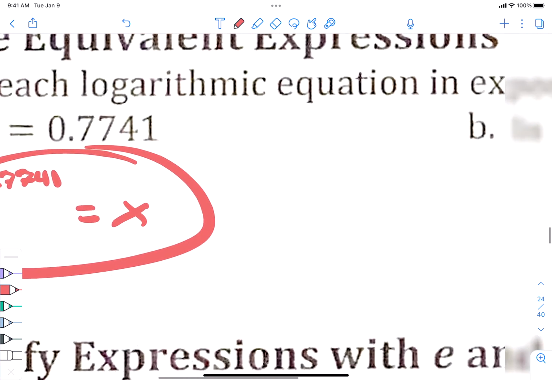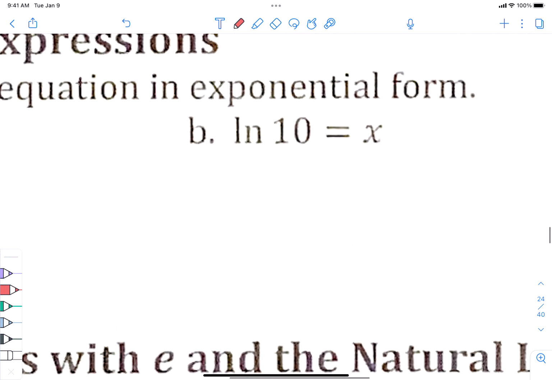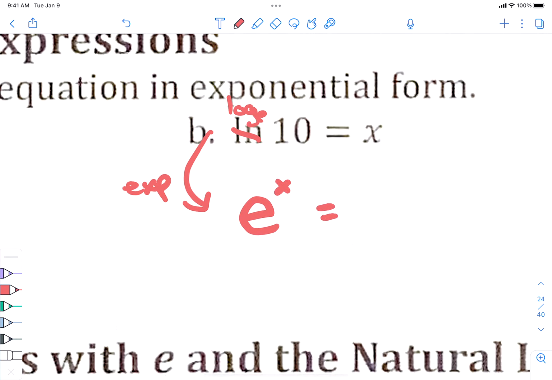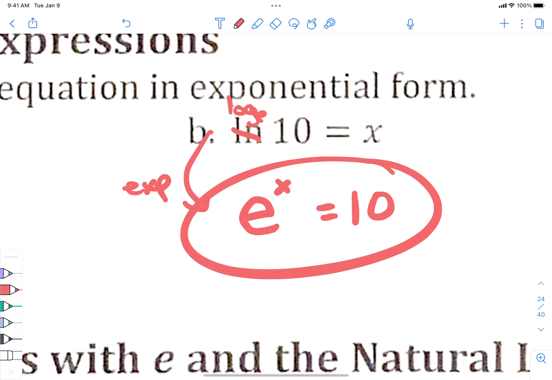Yep. Part B, ln, before we do our switcheroo, is log base e, and now we want to make it an exponential function. So he looks like e to the x equals 10. We're just doing our switcheroo. There's just one extra step.